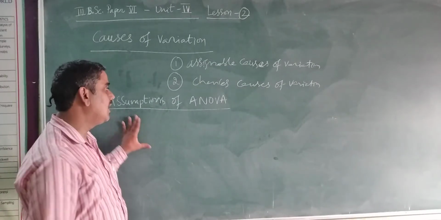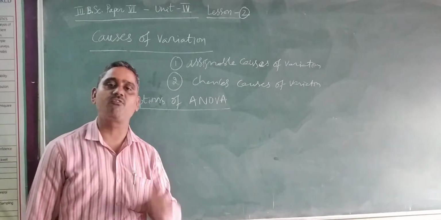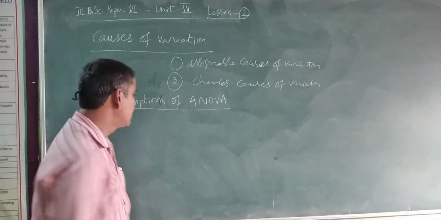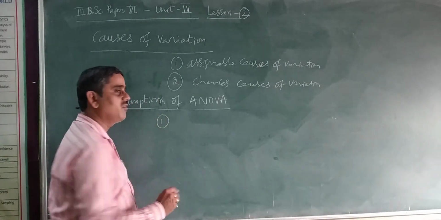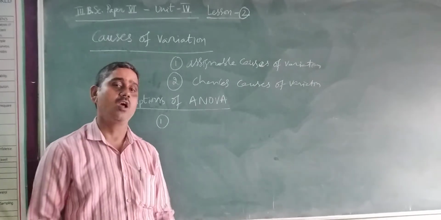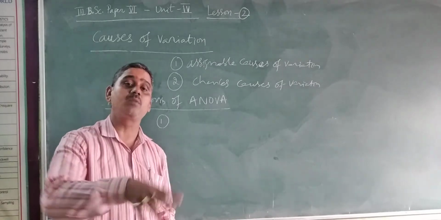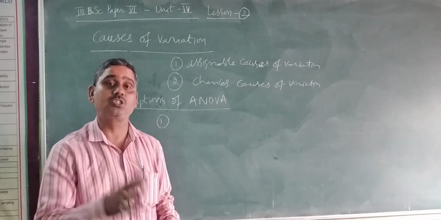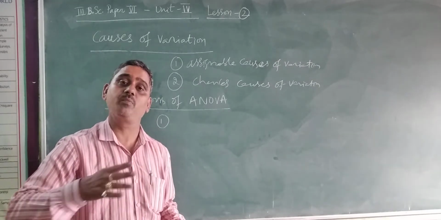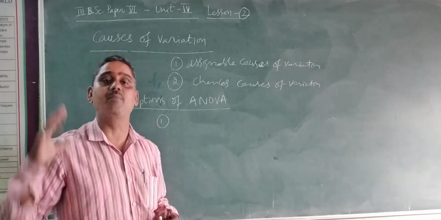Now come to the assumptions of ANOVA. What are the assumptions of analysis of variance? There are three main assumptions. First one, all the observations are independent. The observations we are making by applying the treatments on particular plots must be independent. All the observations should be independent.